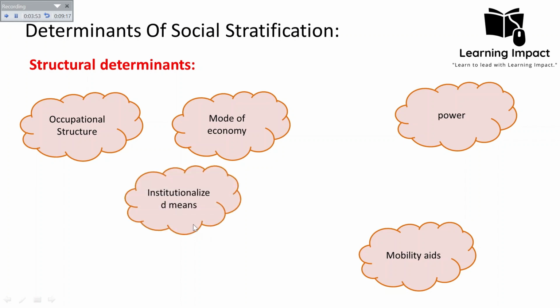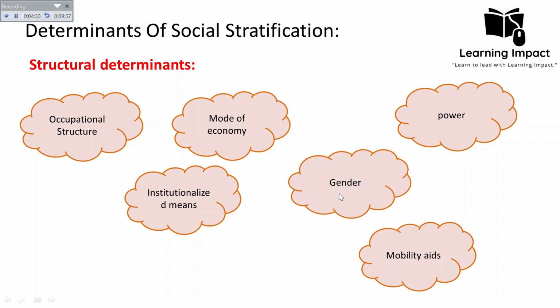Then the institutionalized means, that is, what kind of institutionalized means and opportunities are available in society for social mobility. For example, if there is corruption, nepotism, and disregard for merit, and a lack of investment in education and the economy, there will be an absence of opportunity, which will make social mobility through legitimate means more difficult. So social stratification will become stronger, its roots will become deeper, as very few people will have ownership of large resources when there is corruption and nepotism. So we can see that institutionalized means also determine the structure of social stratification.